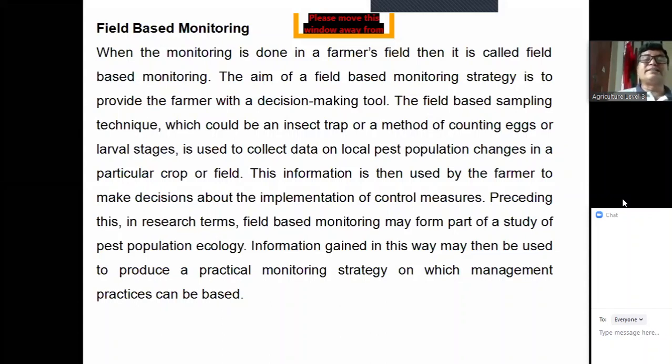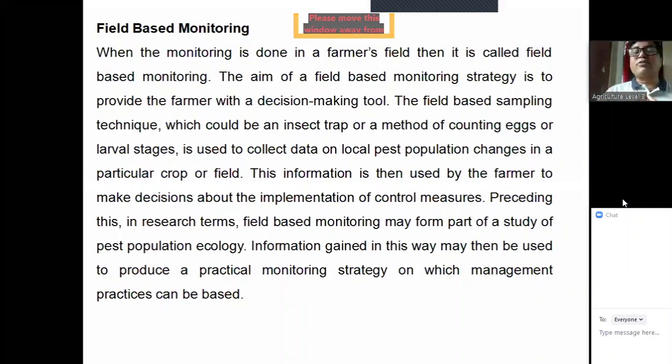In research terms, field-based monitoring may form part of a study of pest population ecology. How? Say, for example, all the information regarding the pest is possible to know by field-based monitoring. But the very interesting thing is that when farmers execute a particular method of pest control, they will also learn by doing.